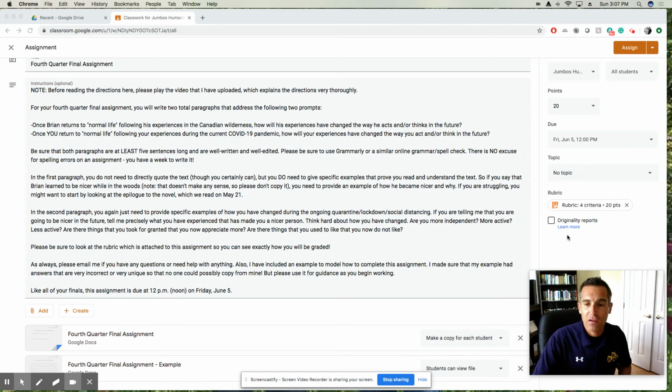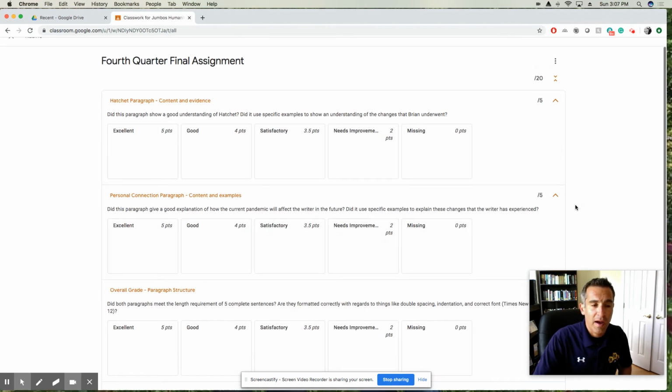All right, let's take a look at the rubric, which can be found right here. All right, so there are 4 criteria, 5 points each. You can figure that out. That's 20 points total for the assignment. So the first criteria is the paragraph on Hatchet. Did this paragraph show a good understanding of Hatchet? Did it use specific examples to show an understanding of the changes that Brian underwent? So for example, if you just say, Brian learned to work hard, there was a bunch of times that things got tough and he worked hard, that's not very good because it doesn't show me where in the book he actually had to persevere.